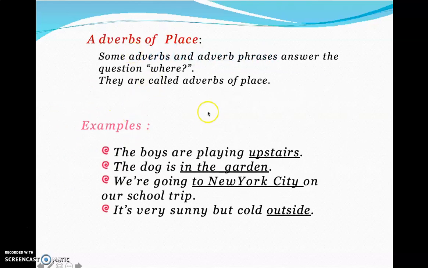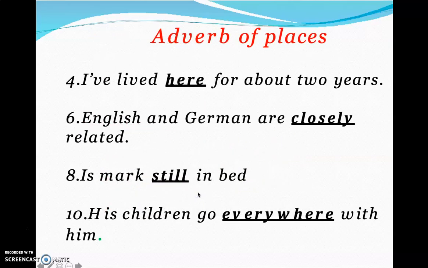Now, adverb of place. It tells you where. You have to put the question where. The boys are playing upstairs. If you want to know, the boys are playing. You know, play is the verb. An adverb is something which says about the verb. Where do they play? Upstairs. The dog is in the garden. Where is the dog? In the garden. So, we put the question where, and you get an answer, that's the adverb of place.